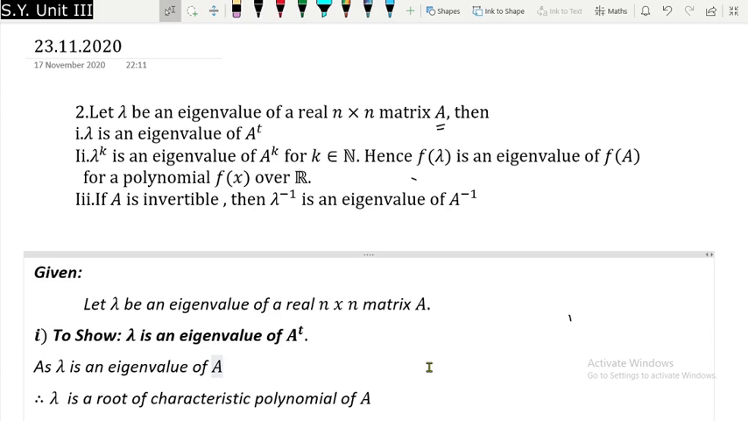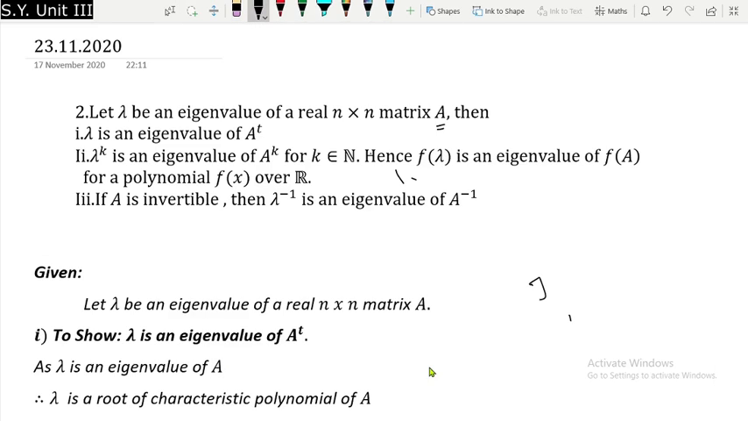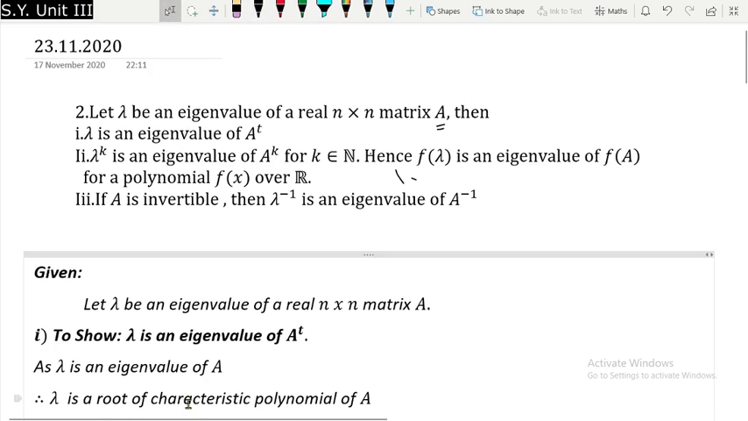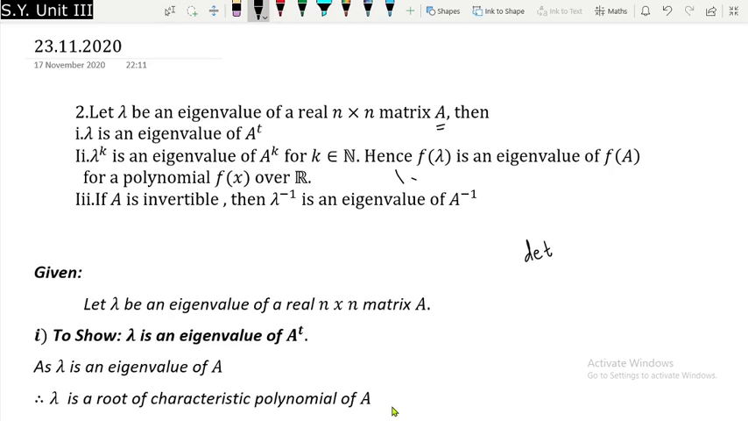Or we can also say that since lambda is an eigenvalue, there will exist some x not equal to 0 belonging to R raised to n such that Ax will be equal to lambda x. This is the other thing we can say. But over here we are going to use the fact that this lambda will be a root of the characteristic polynomial of A. Okay, so as lambda is an eigenvalue of A, therefore it will be a root of the characteristic polynomial of A, means that lambda is going to satisfy this equation, determinant of xI minus A is equal to 0.